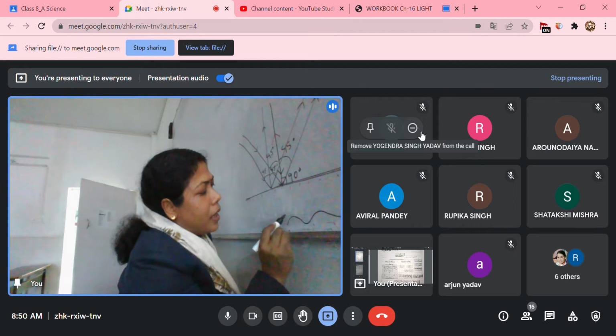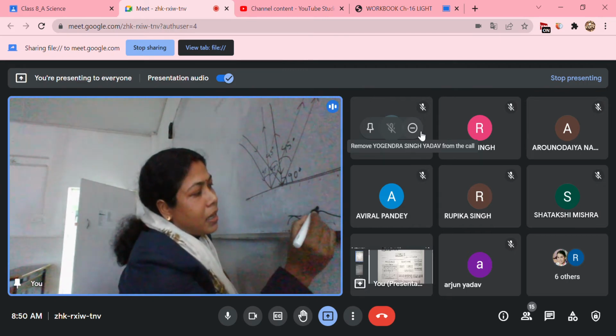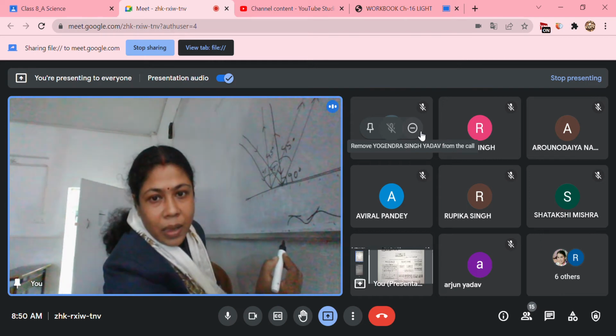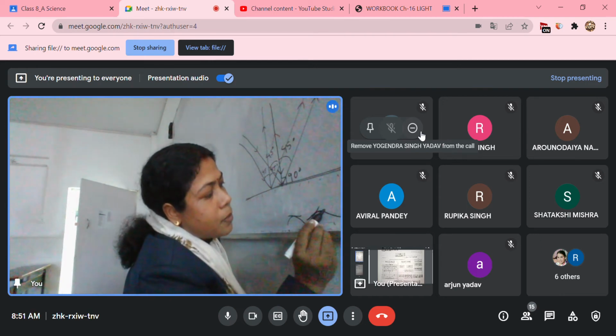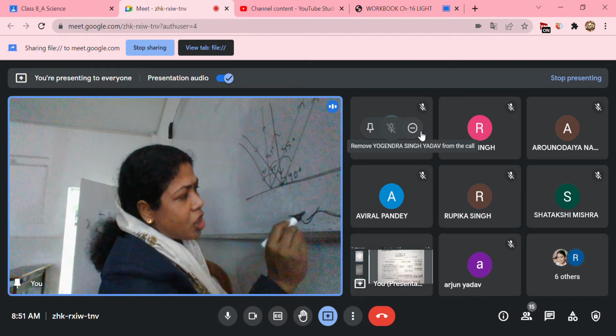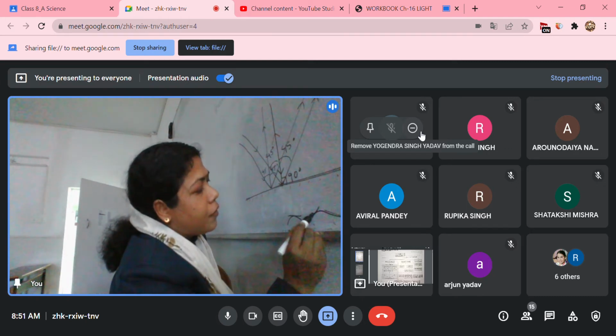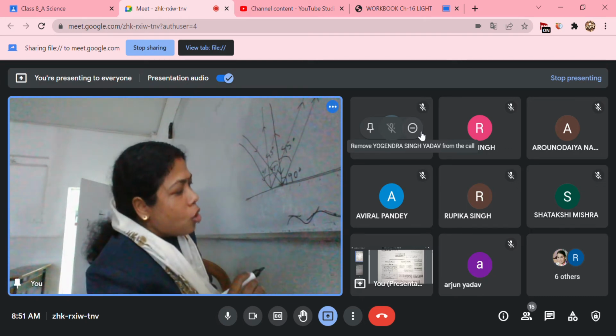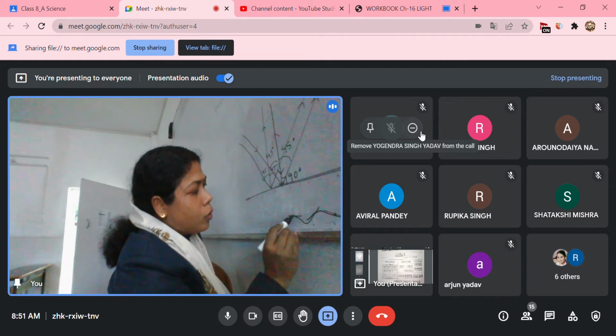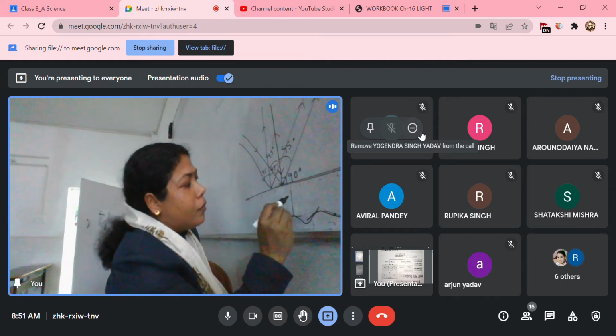Here, what is the plane? This part, the plane is like this. Here, what is the plane like? It is this. Here, the plane is like this. So at each and every point, if I take this point, this point, this point, how are we going to draw the normal? Perpendicular to this line. So the normal will be here.